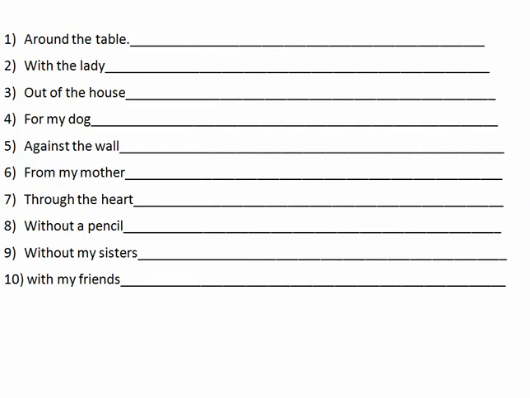Okay, let's take a look at a few more examples. Around the table, um den Tisch, der Tisch. With the lady, mit der Frau, die Frau changing to der. Out of the house, aus dem Haus, das Haus changing to dem, because aus is dative. For my dog, für meinen Hund. So Hund is der, masculine, changing to den. We're putting that on the end of our possessive pronoun mein and getting meinen.